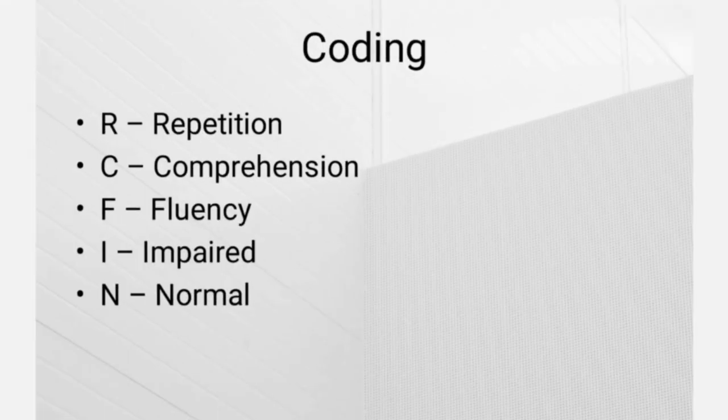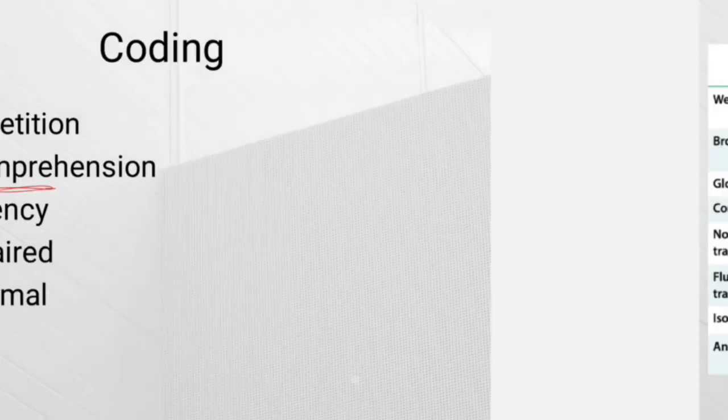So coding. In the video full we are going to use some kind of codes for easy understanding. So R அப்படின்னா repetition. When the patient is able to repeat what you are telling அப்படின்னா it is repetition. When the patient is able to understand, it is known as comprehension, denoted by letter C. ஸோ ஒரு பேஷண்ட்டால் சரளமாக பேச முடியுது, வேர்ட்ஸை வந்து கண்டினியூஸாக பேச முடியுது அப்படின்னா it is fluency, denoted by F. When any of a function is defective, we are going to use letter I, which means impaired. When the function is normal, we are going to use N.